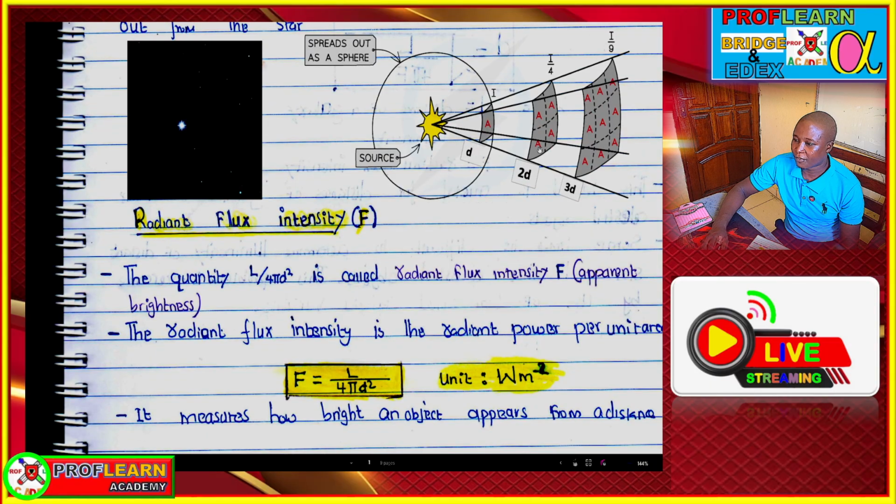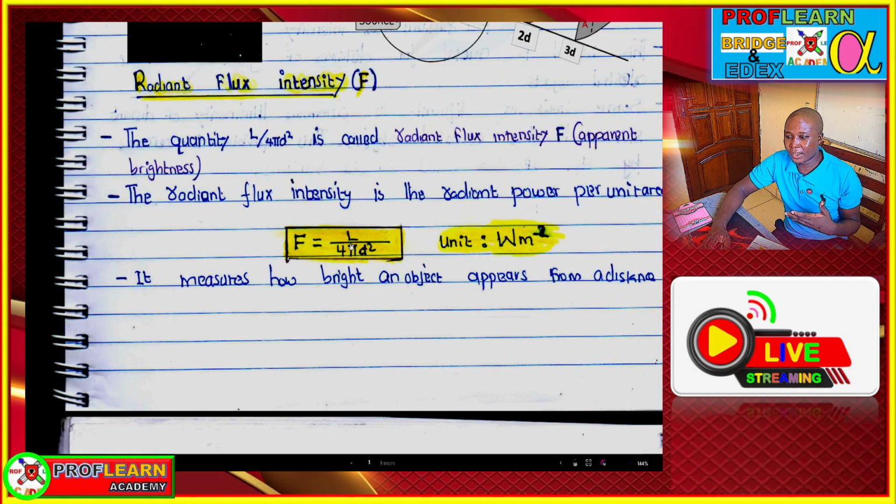if you are measuring radiant flux intensity from Earth, you have to use d. D is the distance from the center of the star to where you are measuring the radiant flux intensity. So radiant flux intensity is a quantity that can be measured from Earth. There is a device that can be used to measure the radiant flux intensity of a distant star, and the distance d is the distance from where the person is measuring to the center of the star.